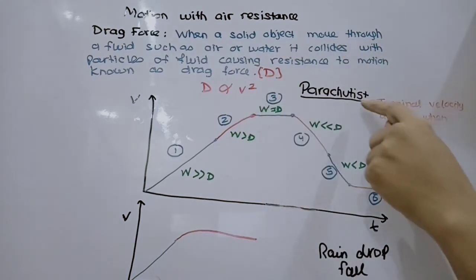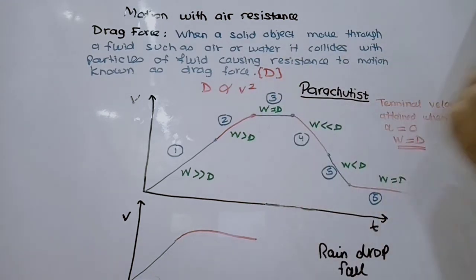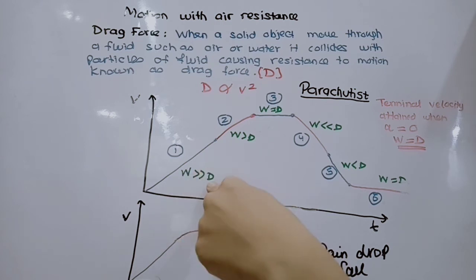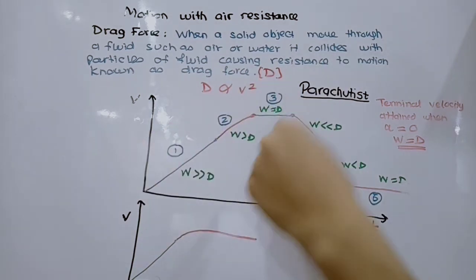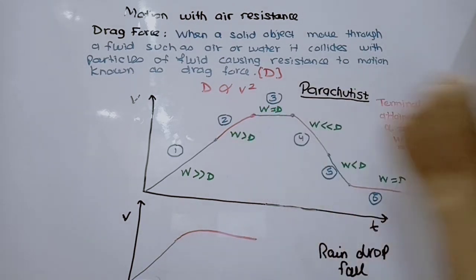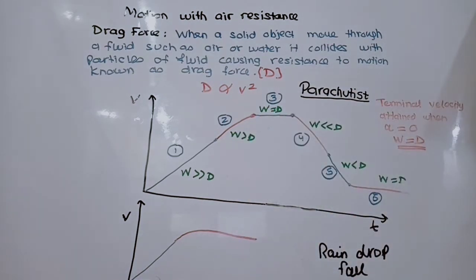So our first example is a parachutist. When the parachutist initially falls, he falls with the normal acceleration, which is the acceleration of free fall. In this case, the weight is much greater than the drag force. As time passes, in stage 2, the drag force becomes considerable.